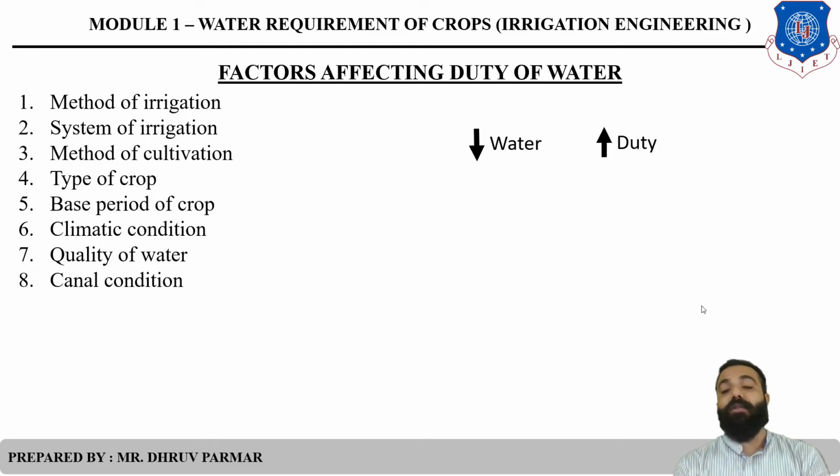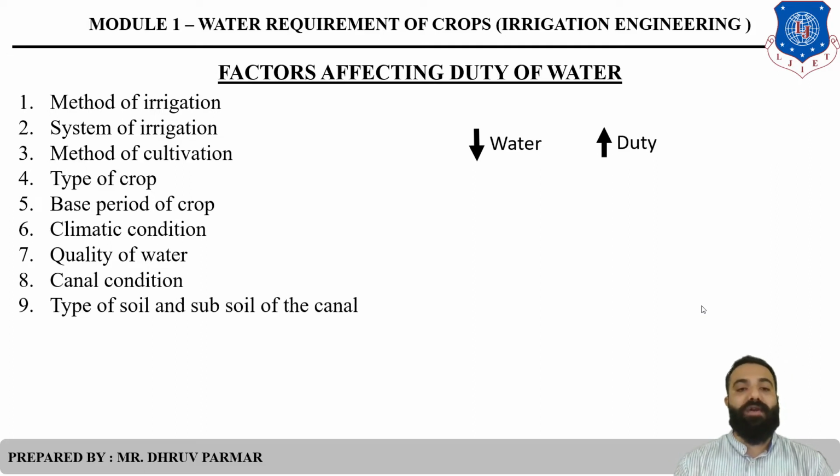So the losses are low, and that's why duty will be maximum. But in an unlined or earthen canal, it is not covered with protective layers, so water losses are more and duty will be less.